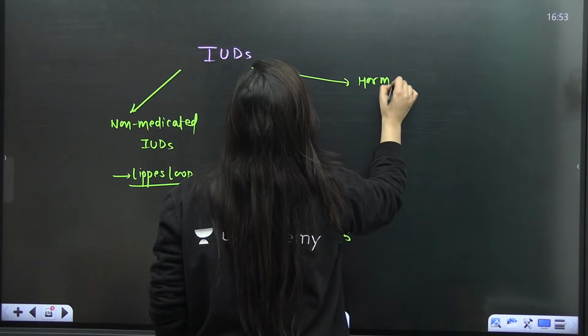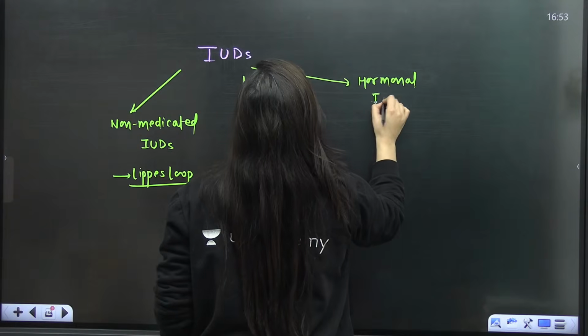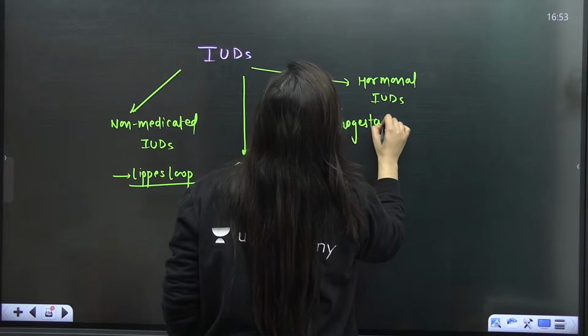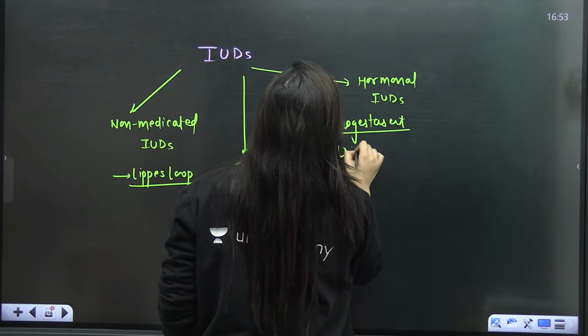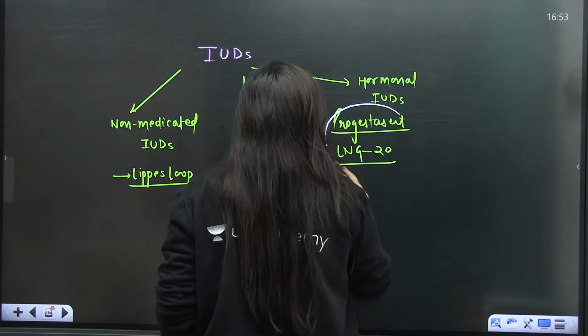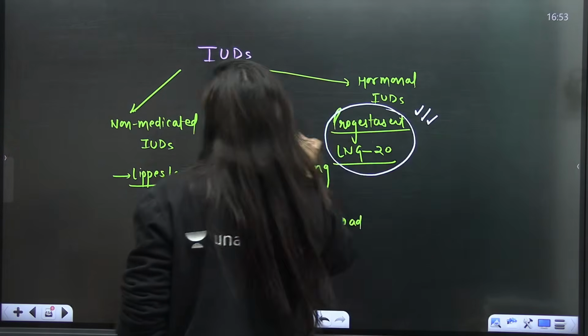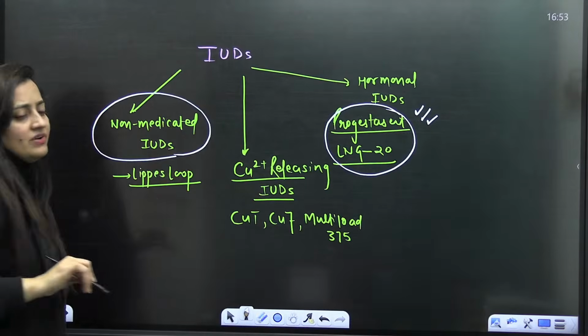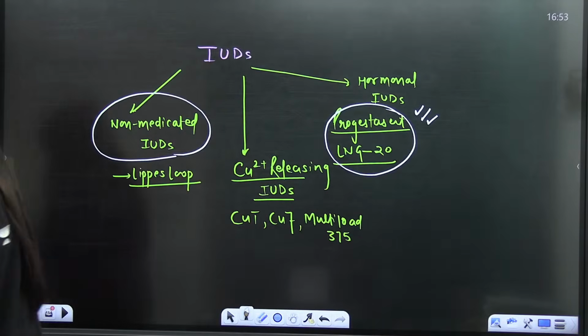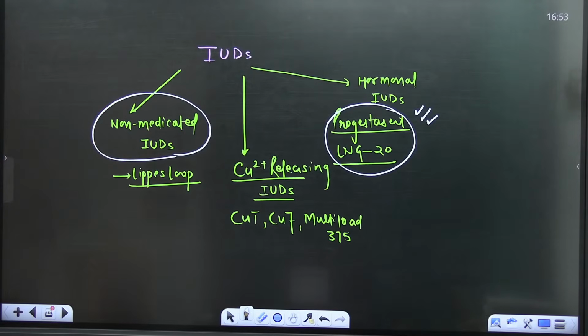And then we have the hormonal IUDs, which will release hormones: Progestasert, LNG-20. They will release the hormones that make the cervix hostile for the sperm. So examples are important. Then we will discuss them with their pictures, how the copper releasing IUD helps, and how everything works. So just write it down quickly.